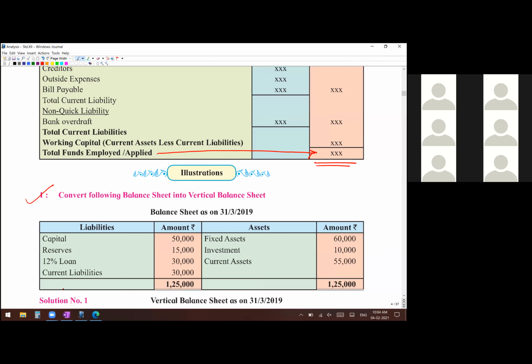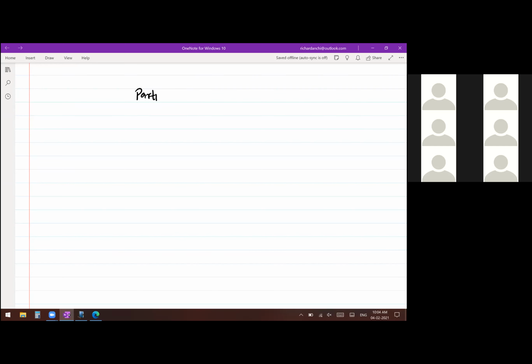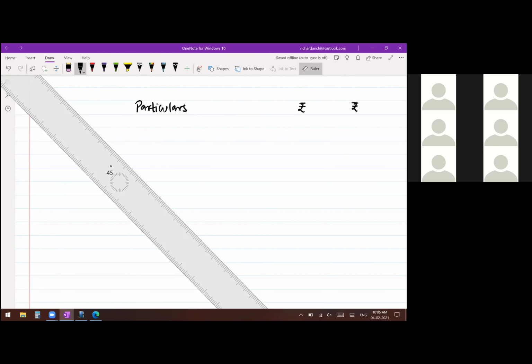Now, how will you draw? Neatly draw. Vertical format means you require two columns. It is there for reference in your textbook also. It is there on top. You can have a look and draw exactly that, particulars and two amount columns. Now about 10 to 12 lines is sufficient. So draw accordingly and draw neatly.